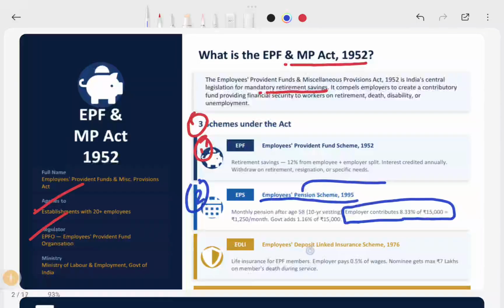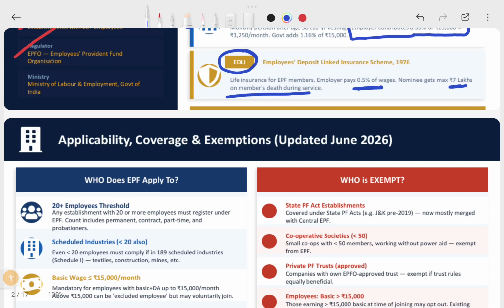And the Employees Deposit Linked Insurance scheme 1976, famously known as the EDLI scheme. This scheme gives life insurance for employee members, I mean EPF members, up to 7 lakhs. I will highlight this in the next part while going through this video.